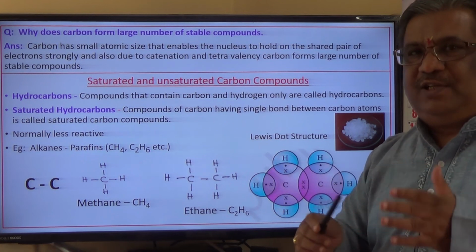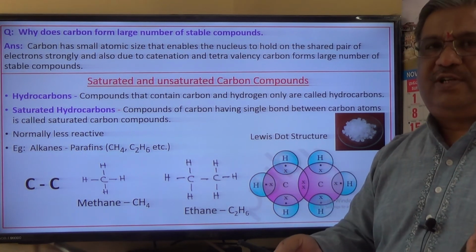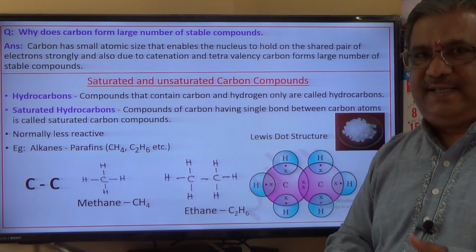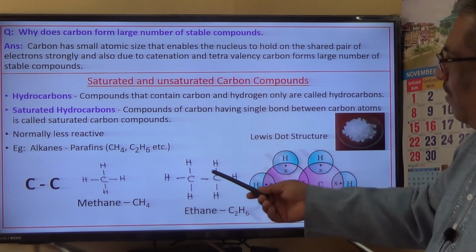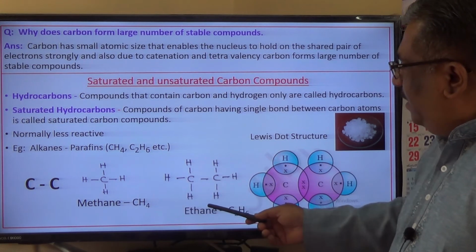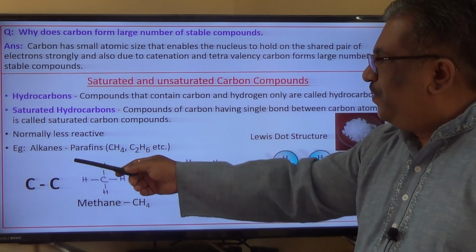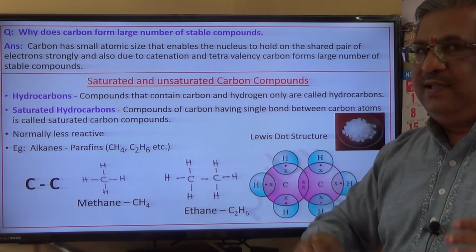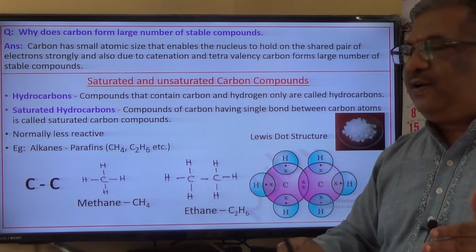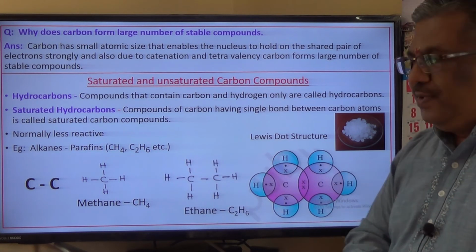Writing, reading all these molecules, their electron dot structures, their bond structures, etc. Okay, fine. I hope you have understood here. Methane, ethane, or alkanes, which are also called paraffins, are the saturated hydrocarbons, which are generally less reactive. Fine.